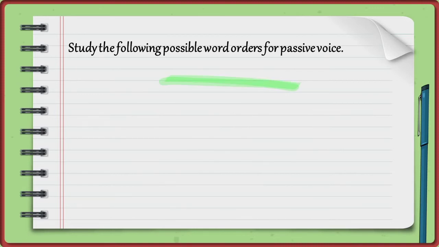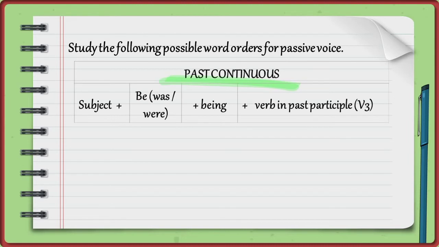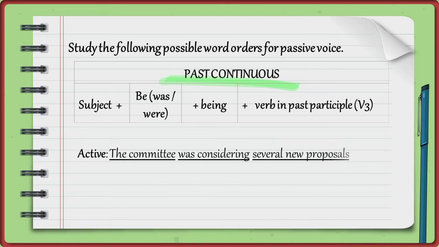Study the following possible word orders for passive voice in past continuous. Subject plus be, was, were, plus being, plus verb in past participle, verb 3. For example, active: The committee was considering several new proposals. The committee, subject. Was considering, past continuous. Several new proposals, object, complement.